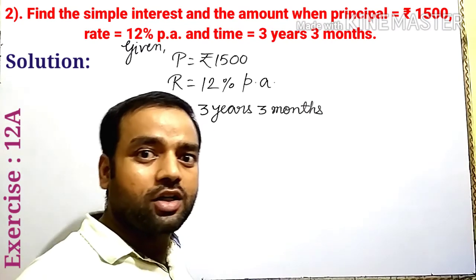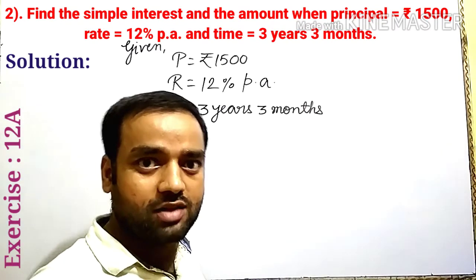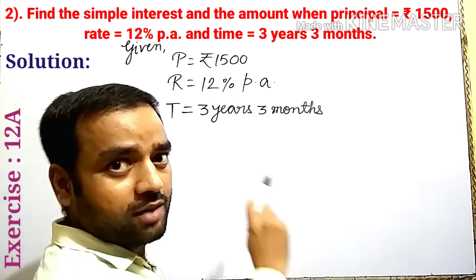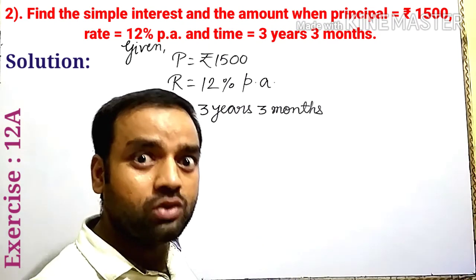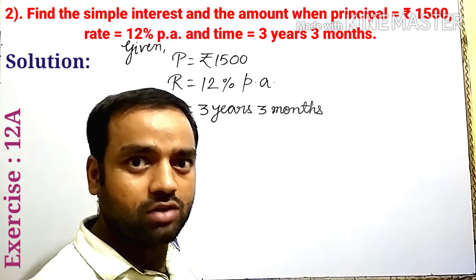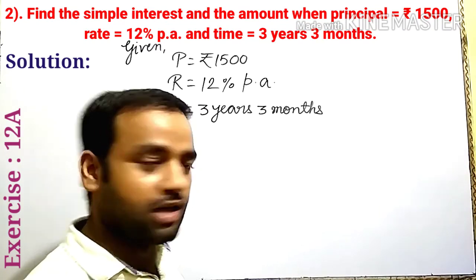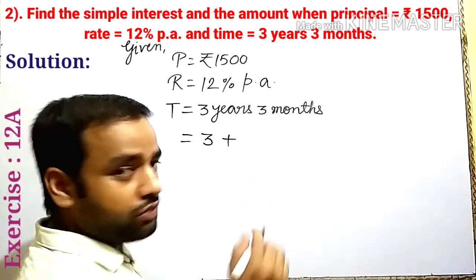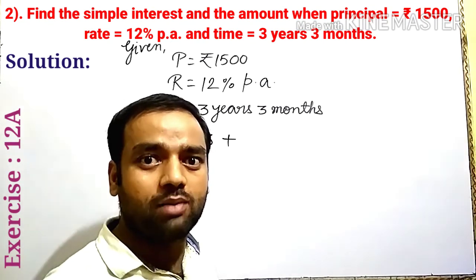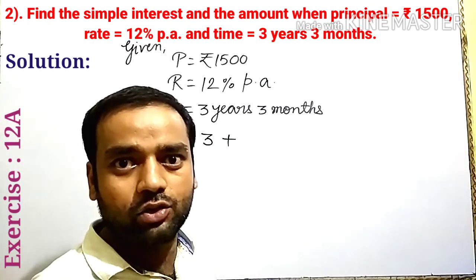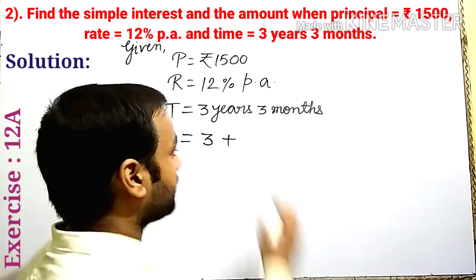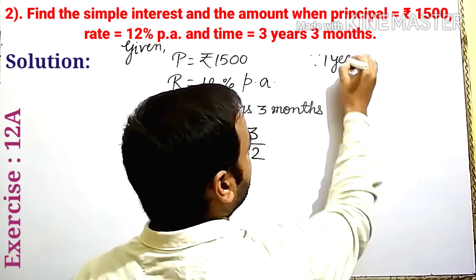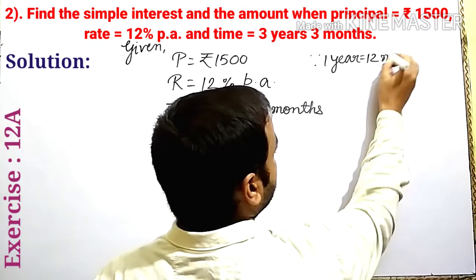Always convert time into only the units of years, because here the rate is given in percentage per annum. So always convert time into years, not months, not days. So here convert 3 years 3 months. We know that 1 year is equal to 12 months. So when months are converted into years, we divide by 12. So here write 3 by 12. You remember, always 1 year is equal to 12 months.